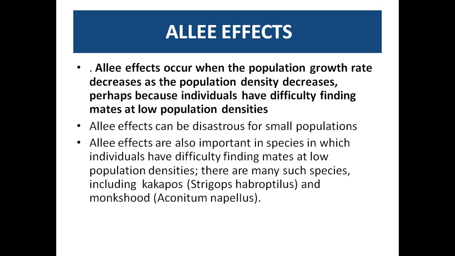Allee effect. Allee effect occurs when the population growth rate decreases as the population density decreases, perhaps because individuals have difficulty finding mates at low population density. Allee effect can be a disaster for small populations. Allee effects are visible in kakapos and monkshood, that is Aconitum nepalense.